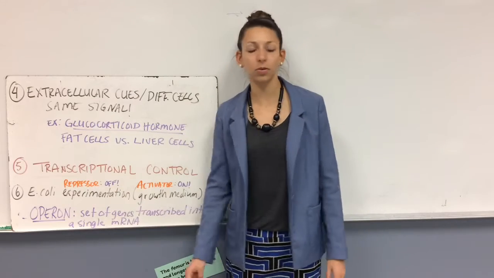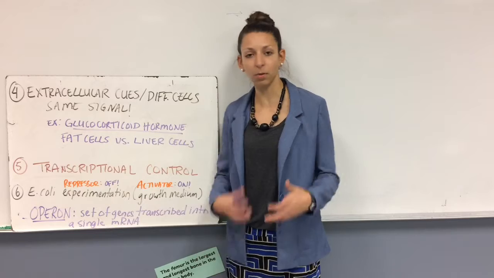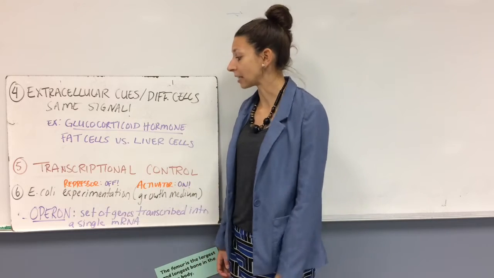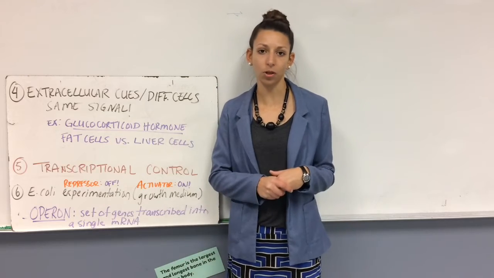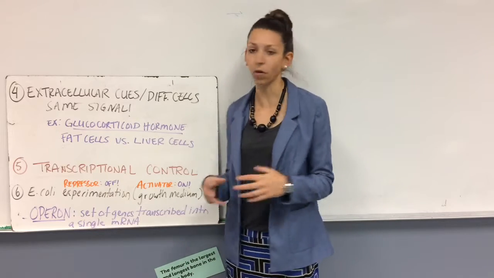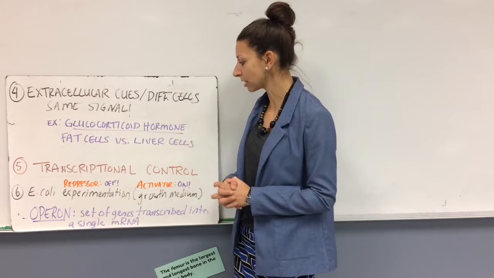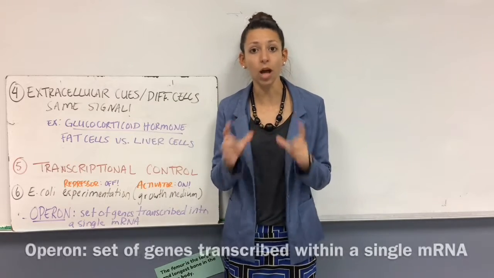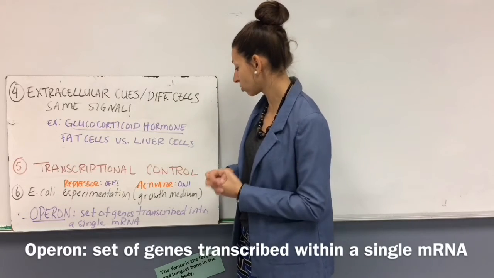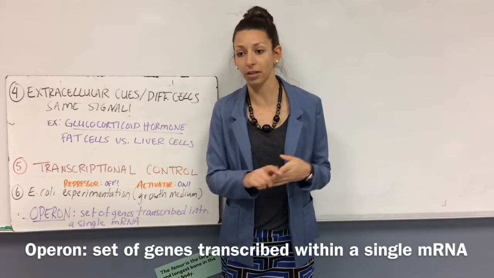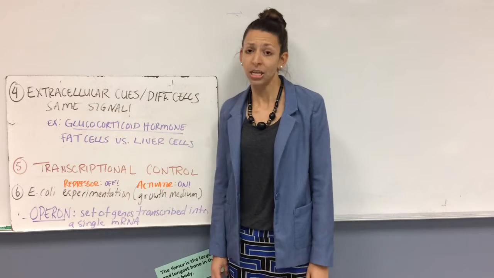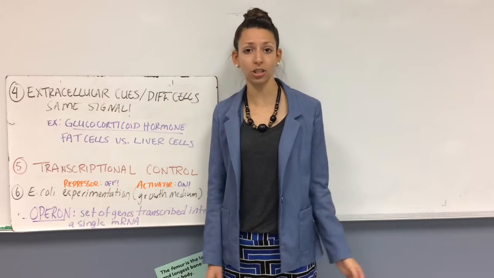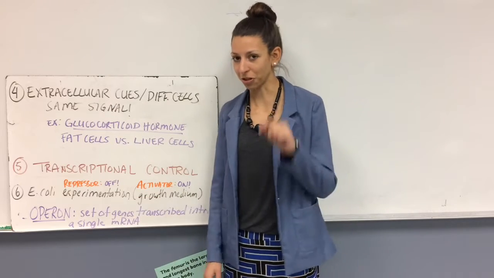But what they did is they would do a lot of experiments with E. coli and exposing it to different growth media and then seeing how the actual E. coli reacted. Now, E. coli genes, of course, are prokaryotic genes because E. coli is bacteria. Bacteria are prokaryotes. And they have something special called operons. Now, operons are a set of genes transcribed in a single mRNA. So they might be genes that are very close together, and they'll all be transcribed at once. Now, eukaryotic cells really don't have operons. Our genes are regulated individually, which we'll talk about later.